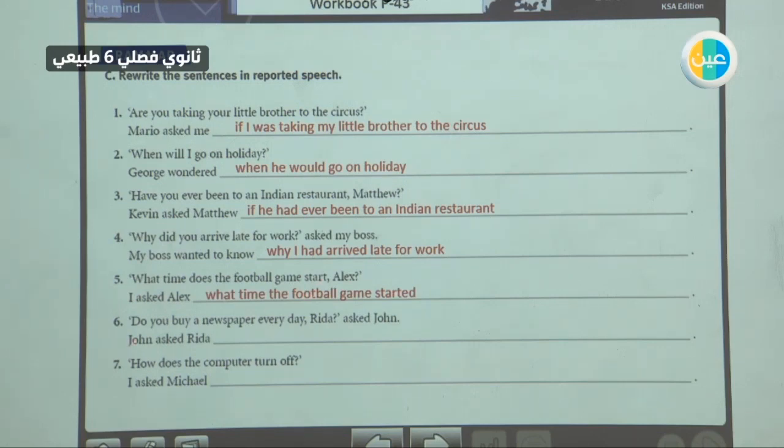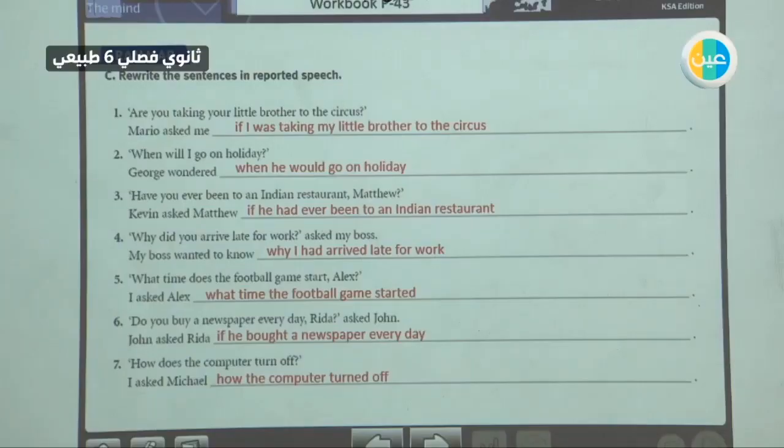Do you buy a newspaper every day, Rida? Asked John. John asked Rida, then yes/no question, if or whether he bought, present into past, a newspaper every day. Number 7, and the last one. How does the computer turn off? I asked Michelle. Then, how the computer turned off. So, present, turn into turned.